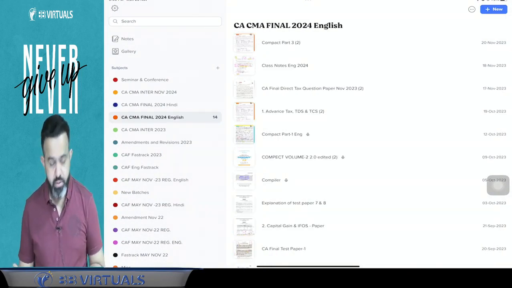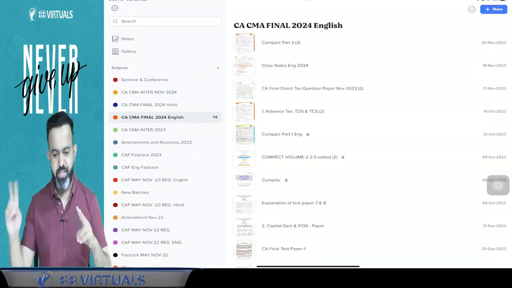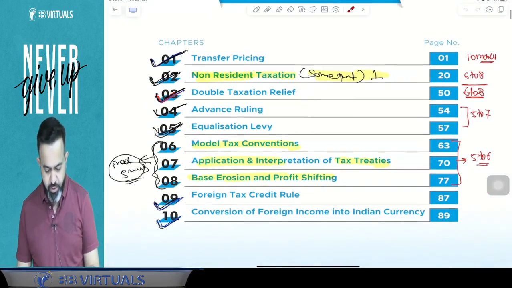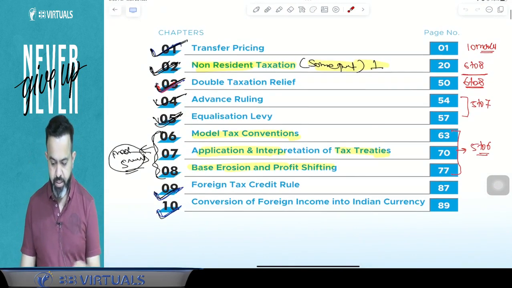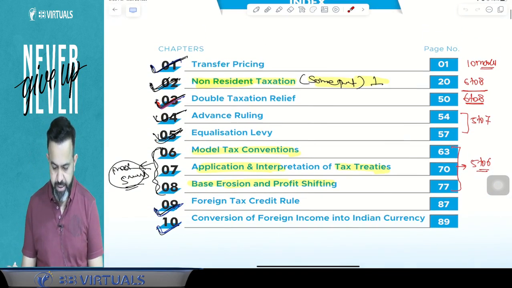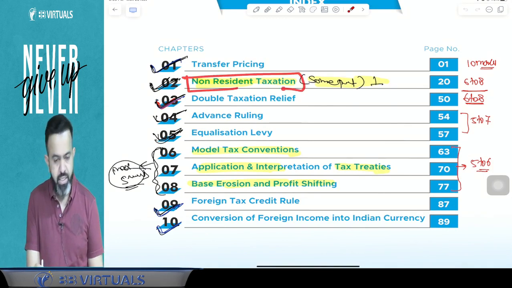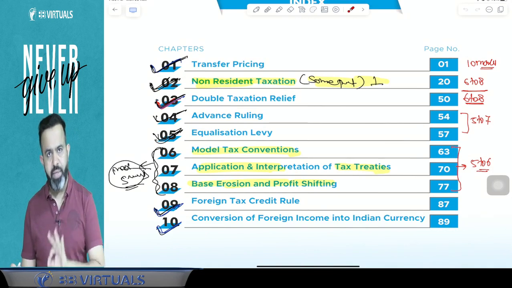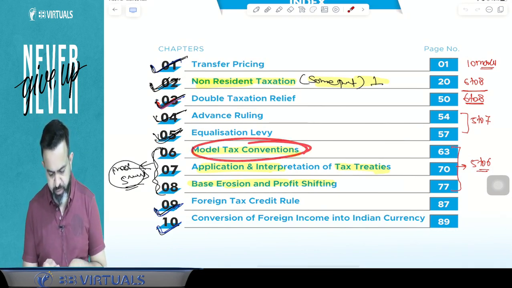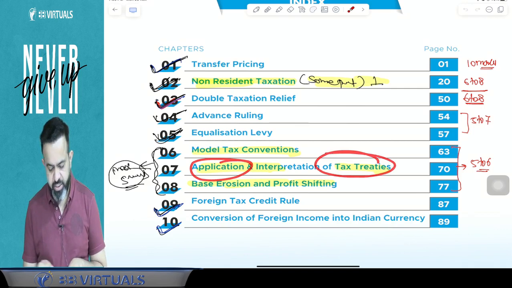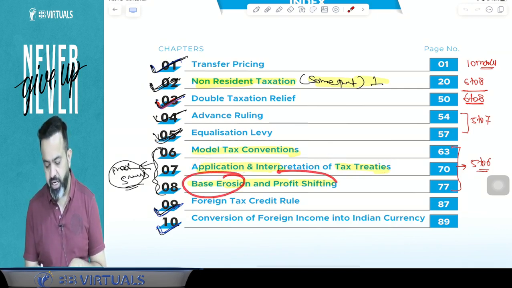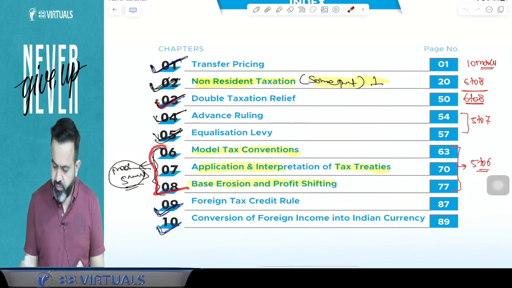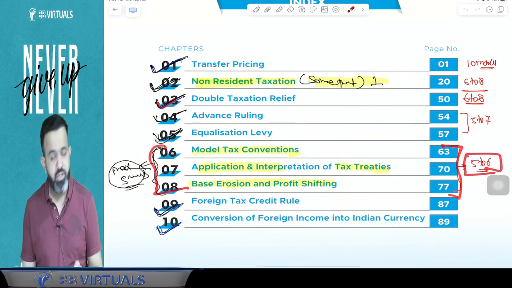Now guys, in your first volume, first and third, everything is completed. Now directly move to the second volume. In the second volume, some part is pending in non-resident taxation, and there are three small topics pending: the model tax convention, the application and interpretation of the tax treaty, and base erosion and profit shifting. These three topics will cover 5 to 6 marks in your examination.